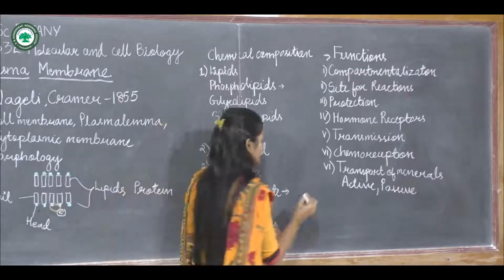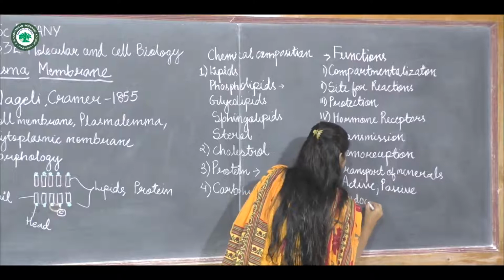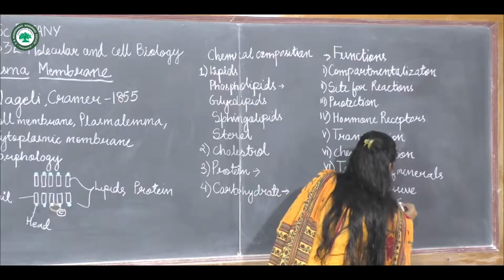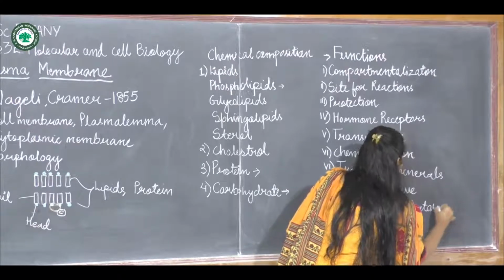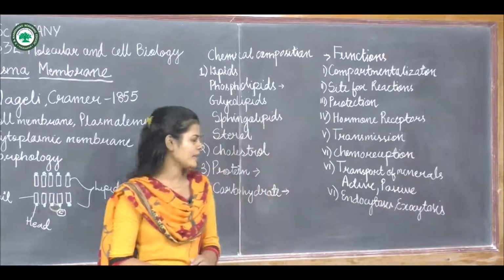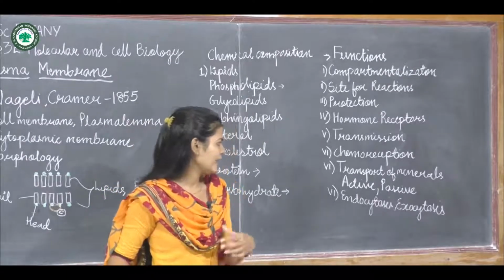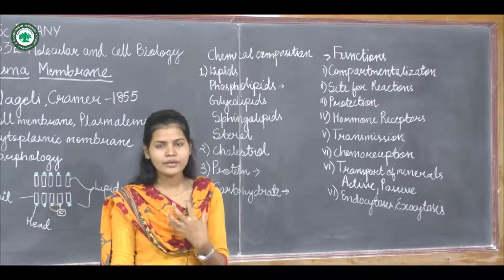Now one more thing, next is endo and exocytosis. Endocytosis means taking material inside, and exo means releasing outside. So endocytosis is intake of material.